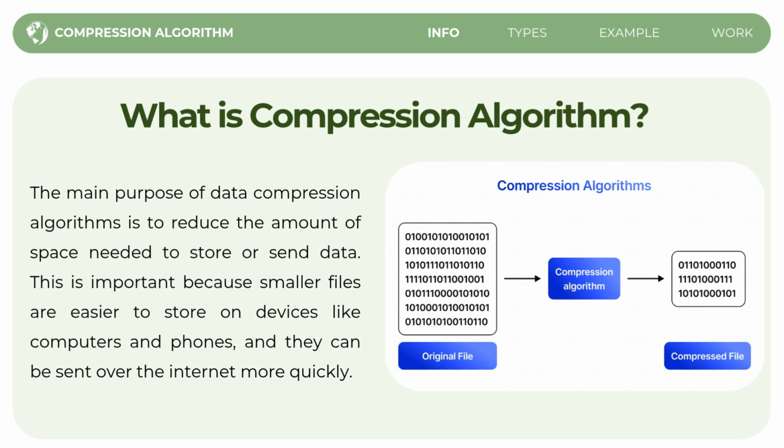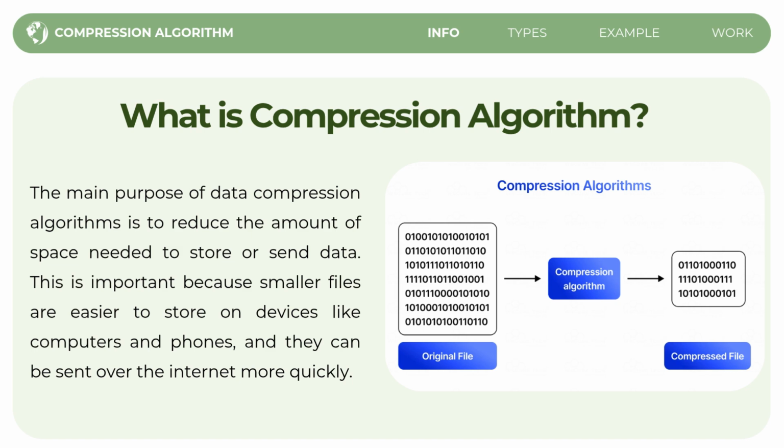So the main purpose or goal of a compression algorithm, again, is to reduce the size of data. This is important because large files take up a lot of space, which can be a problem when storing or sending them. Compression algorithms help make files smaller, which makes it easier to store data on devices like computers and smartphones, and send data more efficiently over the internet. Smaller files take up less space and can be transmitted faster.